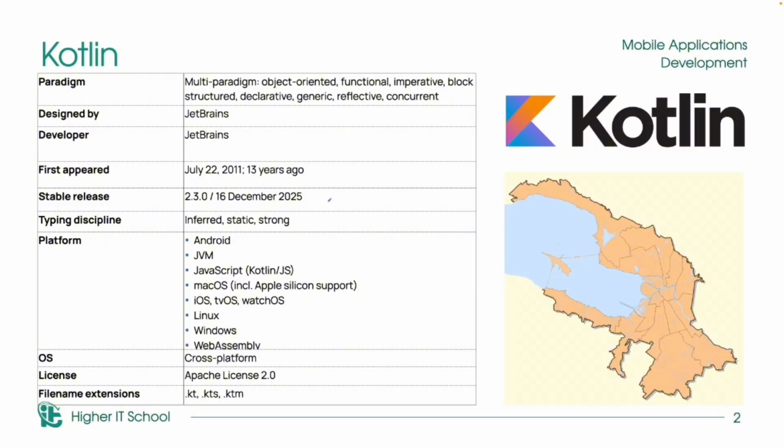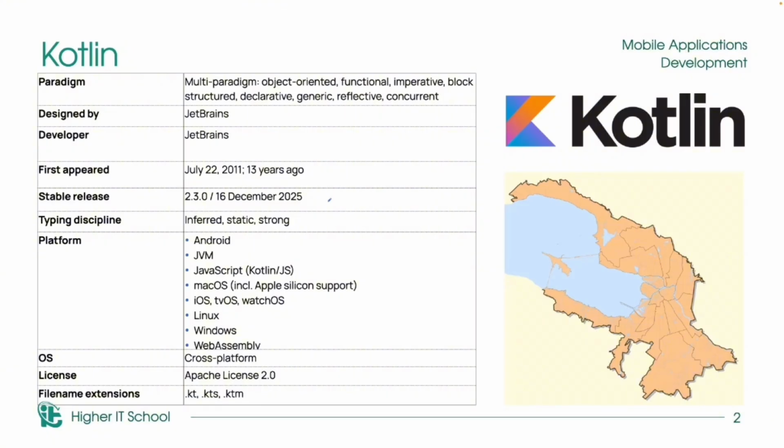JetBrains wanted to create a modern language that works very well with Java, because usually we can create mobile applications for Android with Java, but Java is a very old language and has a lot of problems. That's why the main idea was to use Kotlin together with Java, but write less code, make programs safer, and keep the code easy to read.